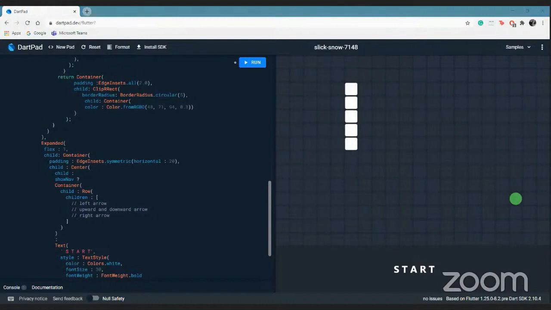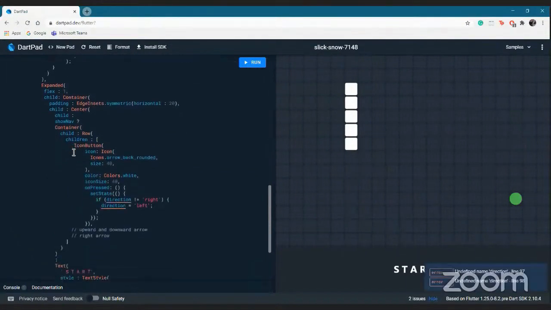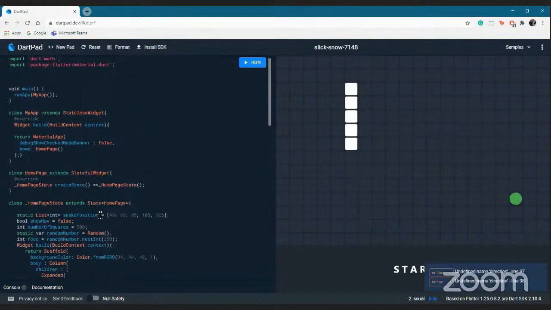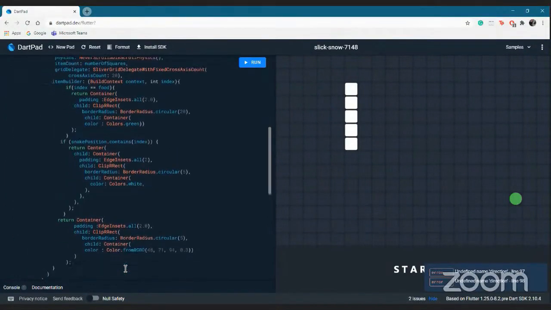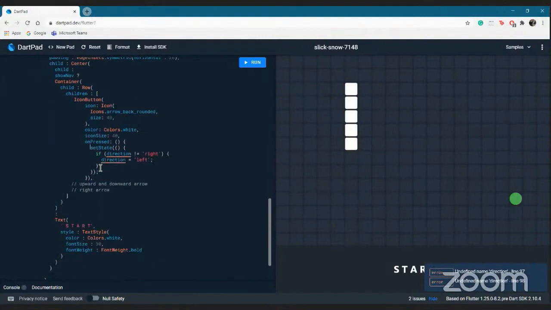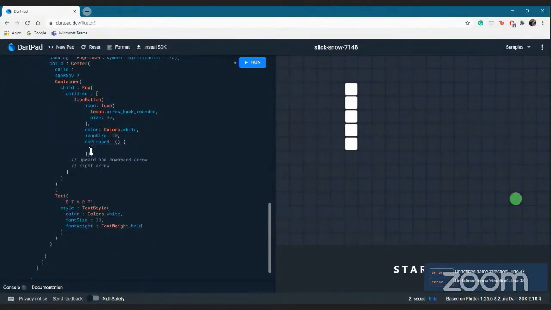So what we want is an icon button. Before that, I'll tell you what an icon button is. An icon button is basically a button, but instead of text on that button, what we want is an icon. So if I put it out here and I put the icon over here, okay, now for initials, I'll do that in just a second. Yeah, so this is basically an icon button.